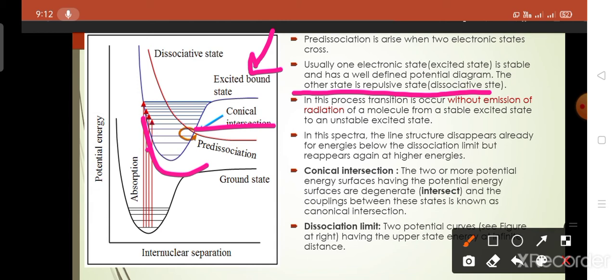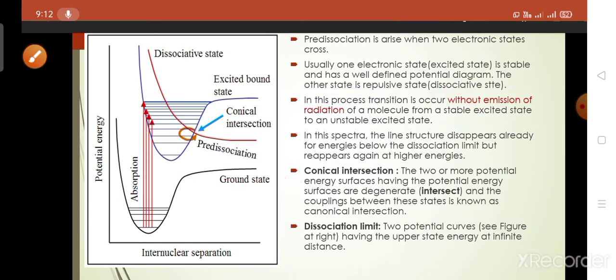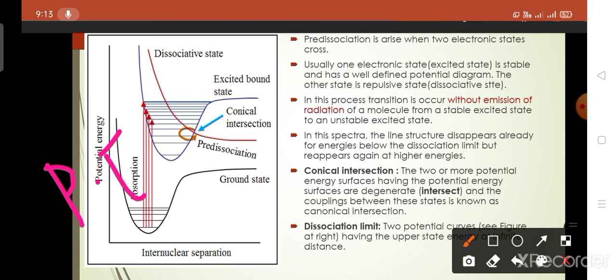The repulsive state is nothing but the dissociative state. We can understand this stability by one relation: when the potential energy increases, the diatomic molecule is less stable, so stability decreases. And when the potential energy decreases, stability increases.